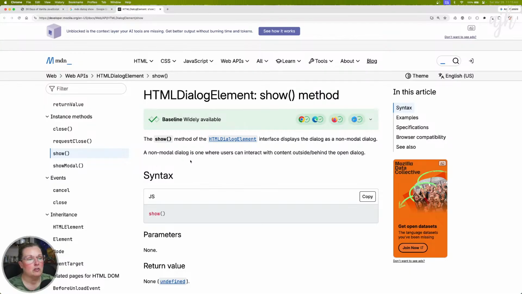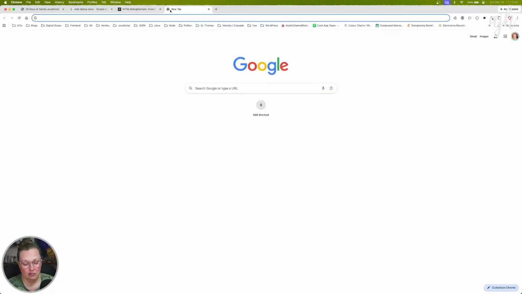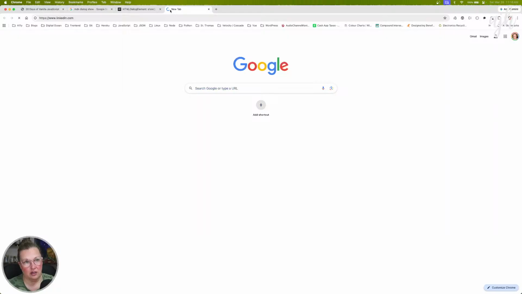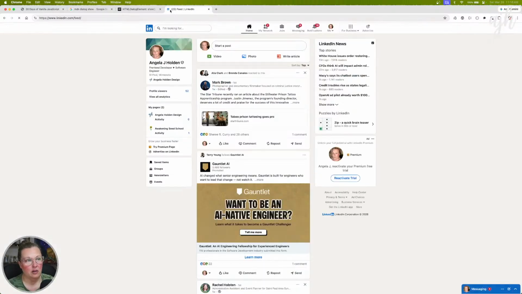A non-modal dialog is one where users can interact with content outside or behind the open dialog. Yeah, I think that's exactly what it is, because if a toast comes up, it is still like, so I'm thinking about the toast notification on LinkedIn, which I don't think ever goes away. Let's go to LinkedIn, because I feel like I always have things here.